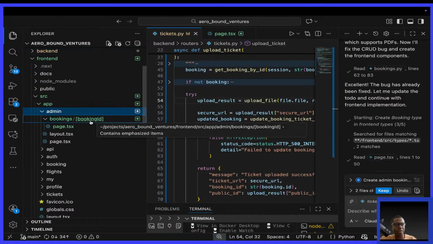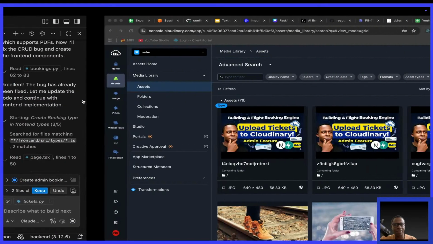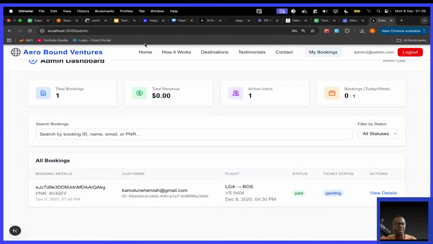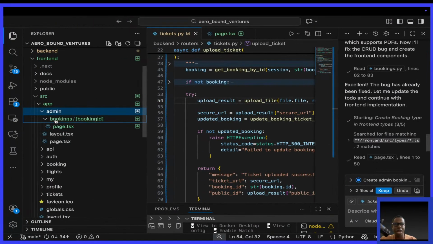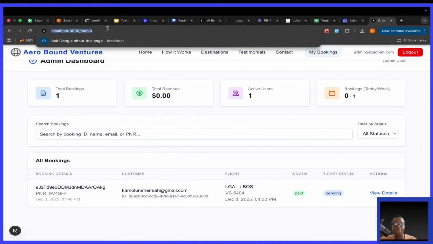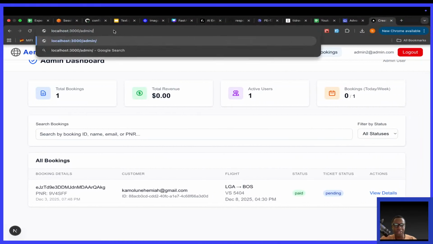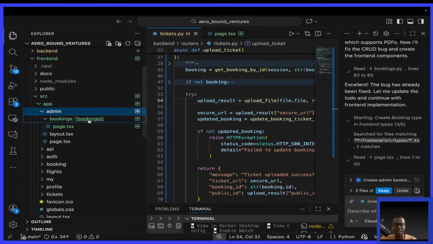This is how you do it in Next.js. So the page will be like this: admin, referring to this directory, then the next route will be forward slash bookings. Then finally what you're seeing in square brackets.